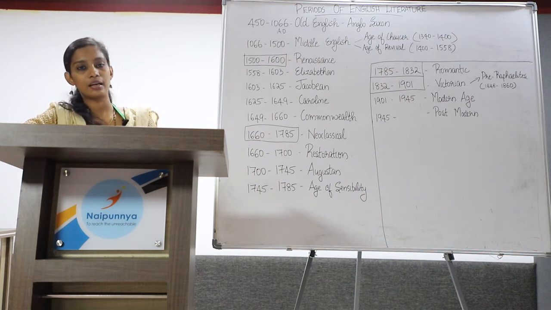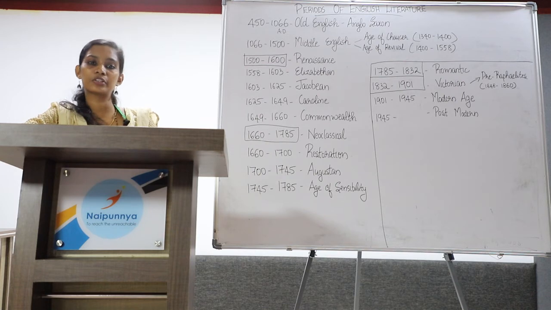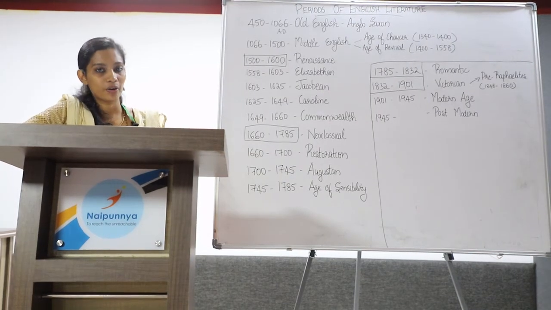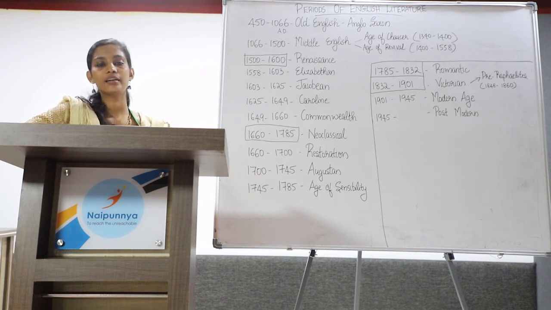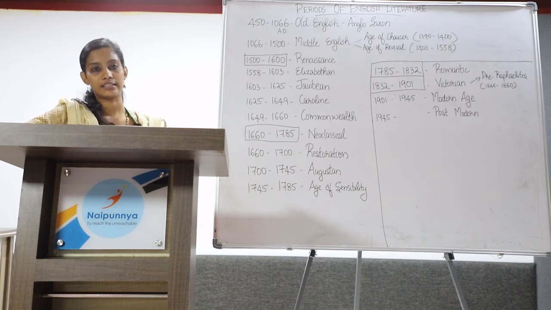Universities were established in this century: Oxford University in the 12th century and Cambridge University in the 13th century. The popular poets of the Anglo-Norman period are Geoffrey of Monmouth, Pearl Poet and Layamon. The popular works during this age are Sir Gawain and the Green Knight, The Owl and the Nightingale.